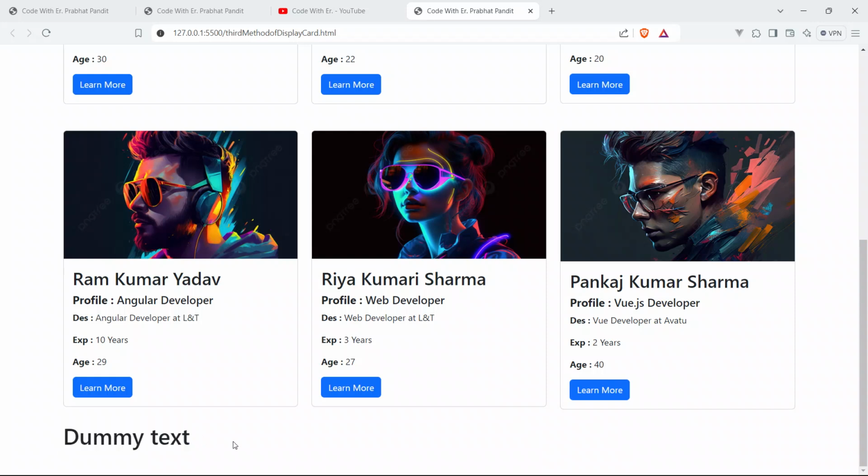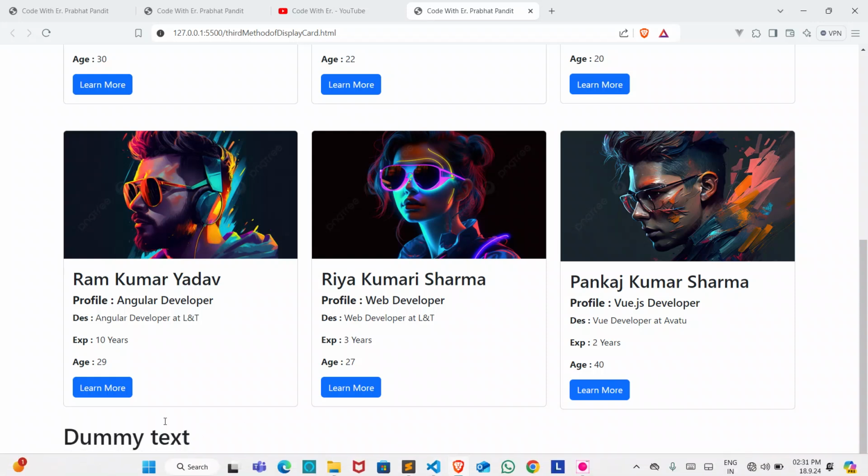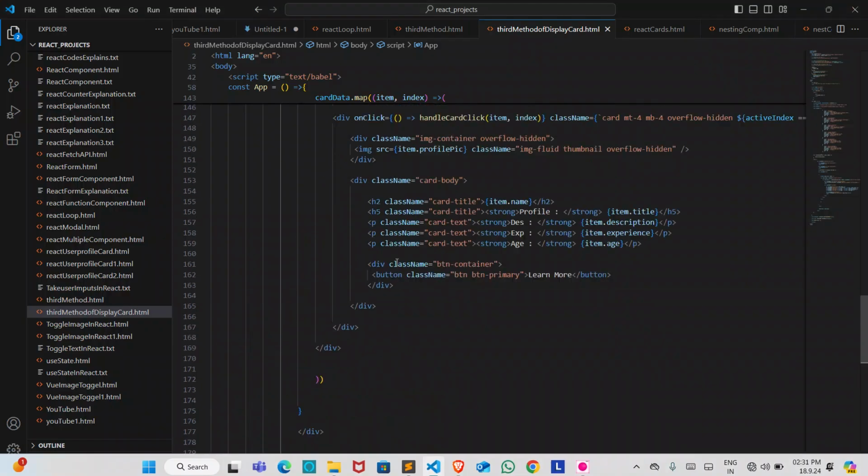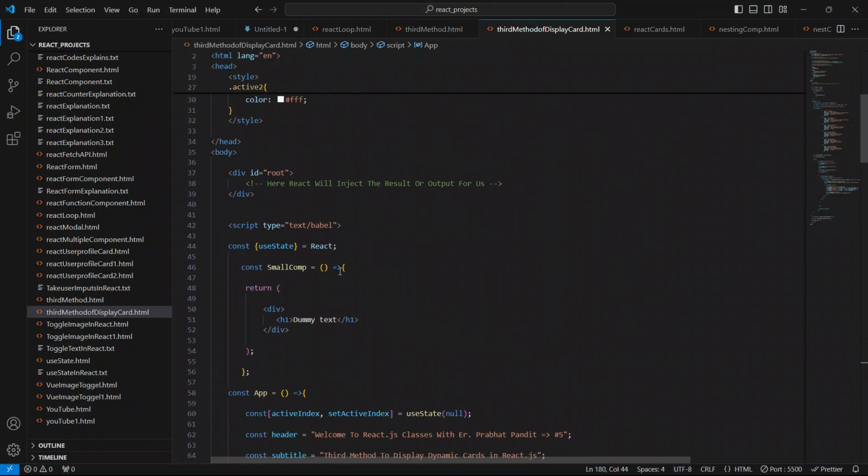Now to make it dynamic, we have to pass props here. We have to pass a prop like this, with open and closing curly braces also, and we pass the prop like this. So name is known as the name prop to this small component.